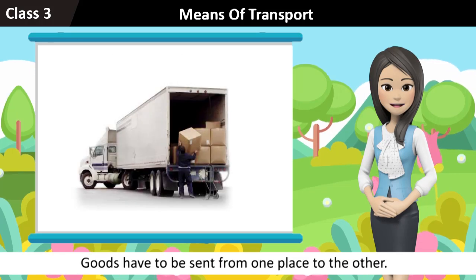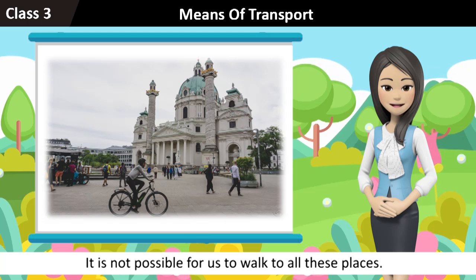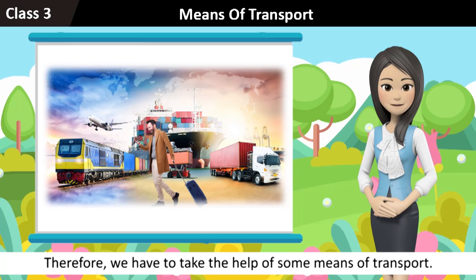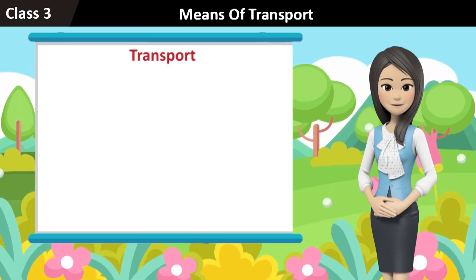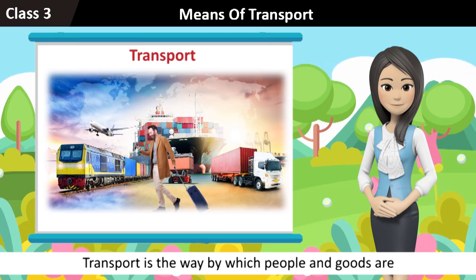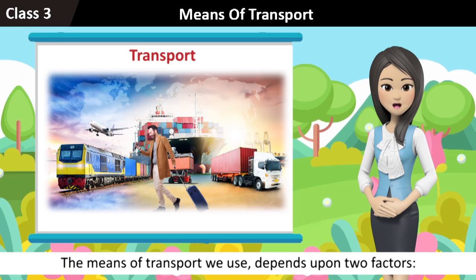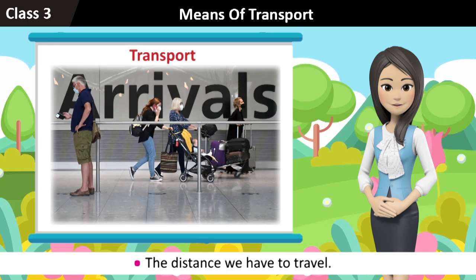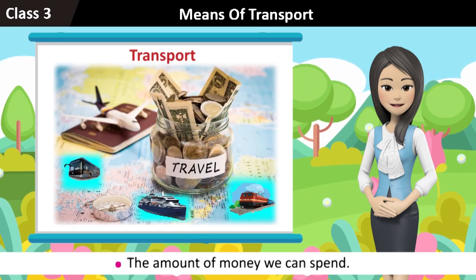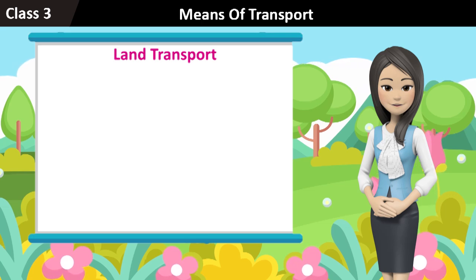Goods have to be sent from one place to the other. If it is not possible for us to walk to all these places, we have to take the help of some means of transport. Transport is the way by which people and goods are carried from one place to another. The means of transport we use depends upon two factors: the distance we have to travel and the amount of money we can spend.